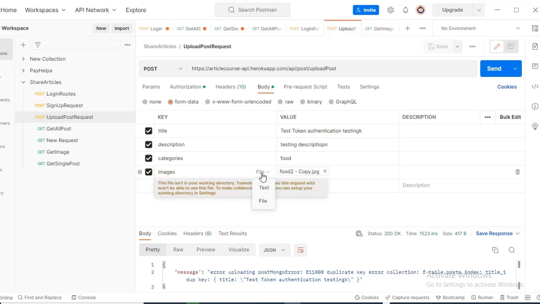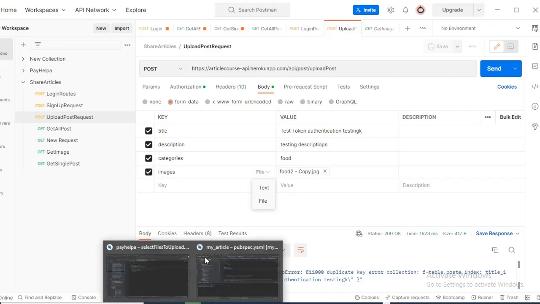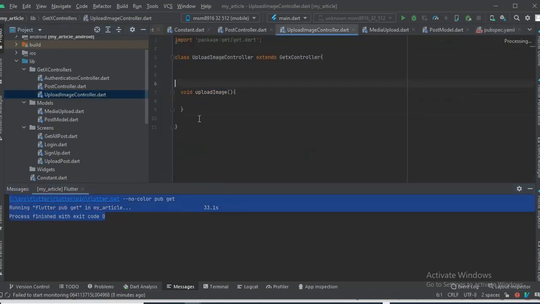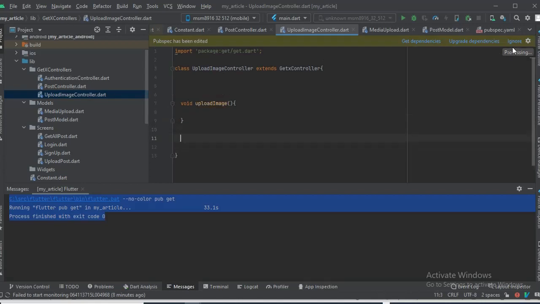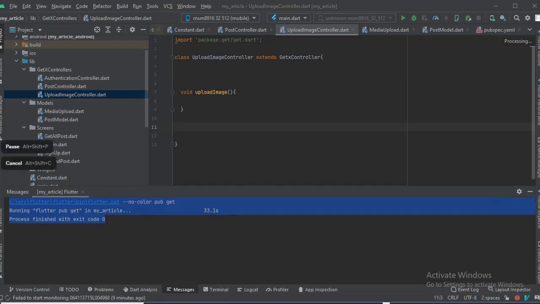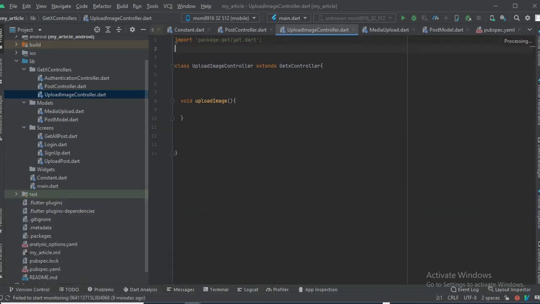So we need a file picker, because when we select an image on a mobile app, the app opens a gallery and we select the file. The file picker enables us to select images from the gallery in the mobile app. That's why we need it. Going back, I think it's done here. You can see it has installed the package now, so we can make use of the file picker. So going back to the upload image controller, it is necessary that we import the file picker.